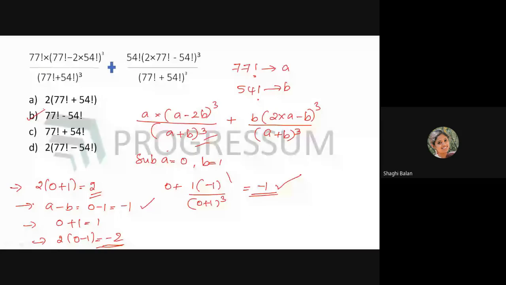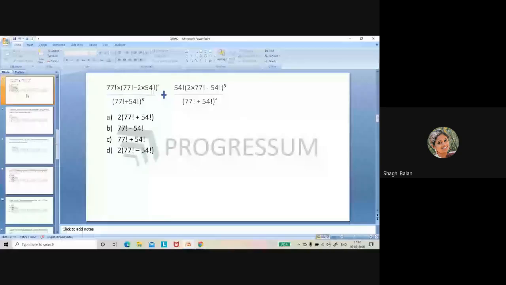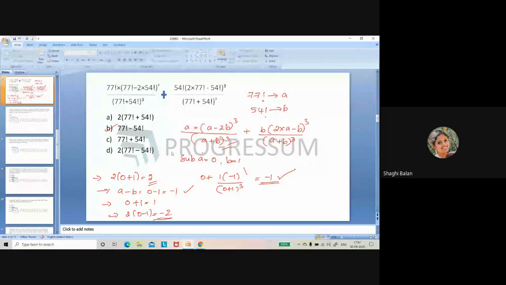So first put A is equal to 0 and B is equal to 1. Now you have to cross-check our answer with the options' answers. So whichever you are finding and matching, that will be the answer. Is it clear? Any doubts with that question? Any doubts?